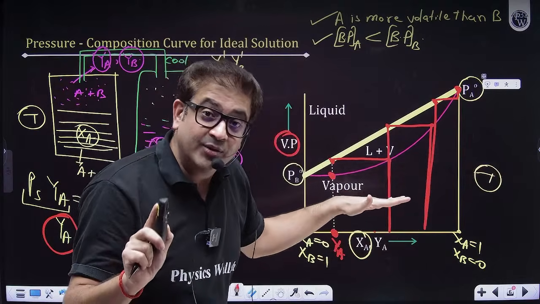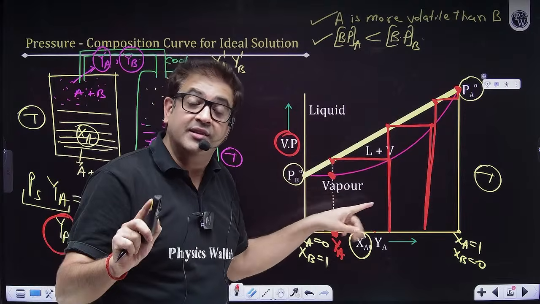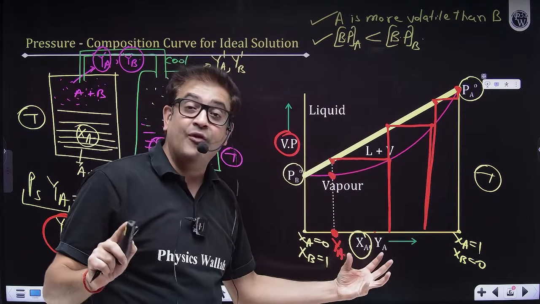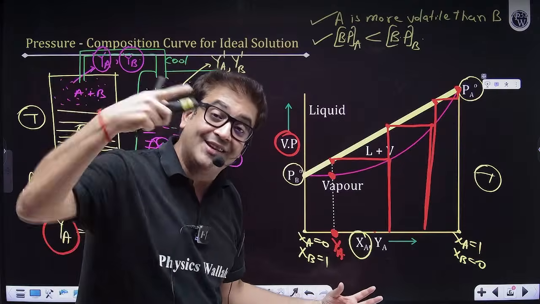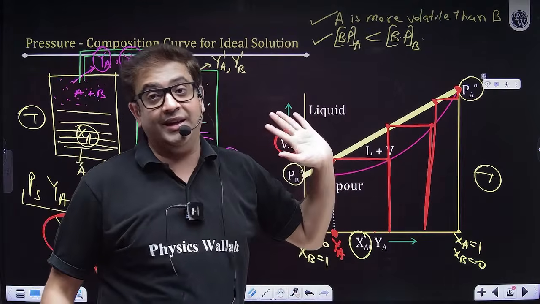For the same liquid solution, you can have a curve, because the same pressure with the mole fraction of component A and B in the gaseous phase will be a curve, not a straight line.